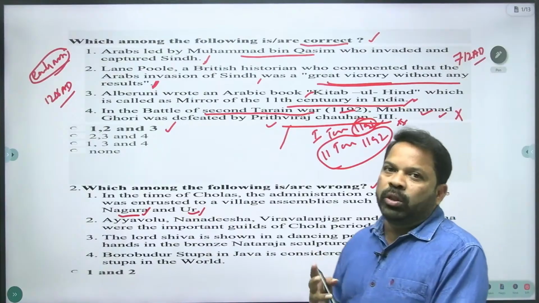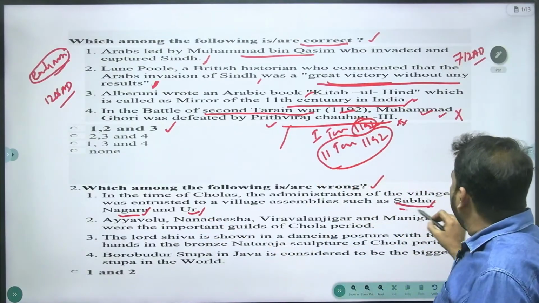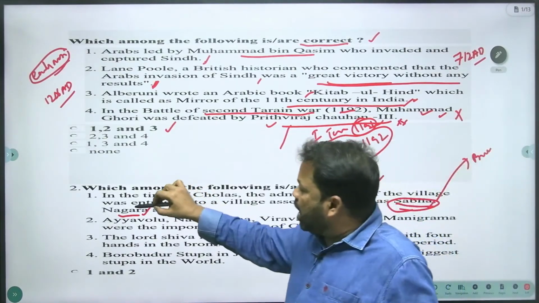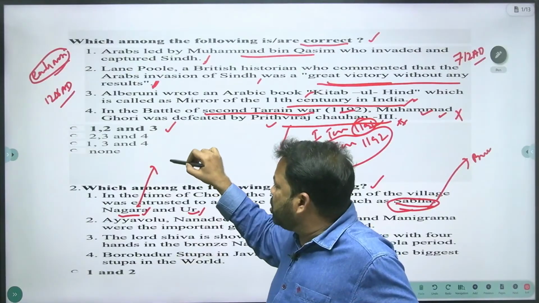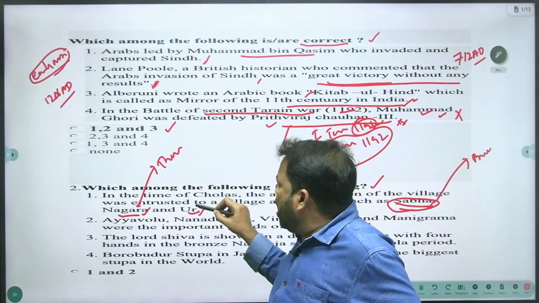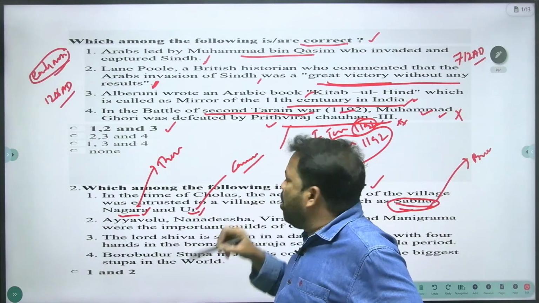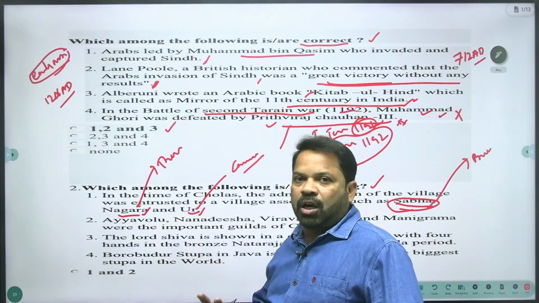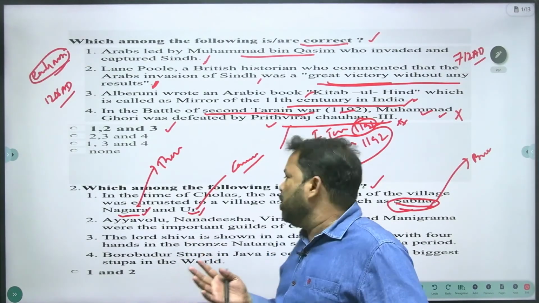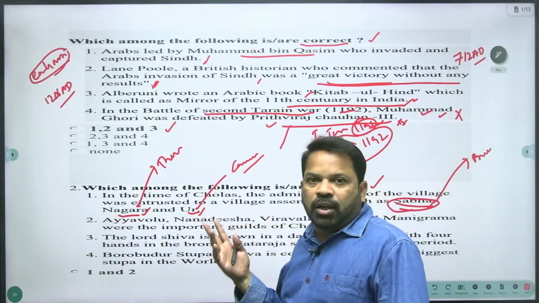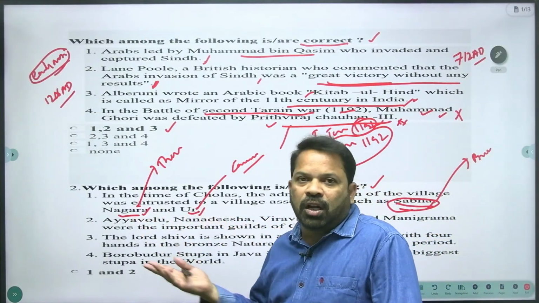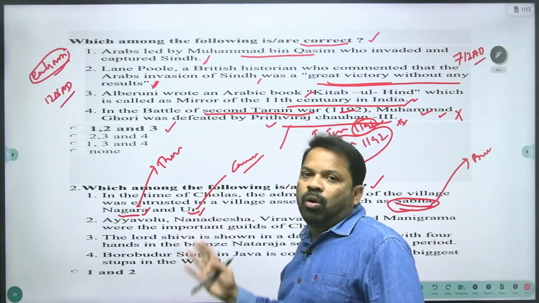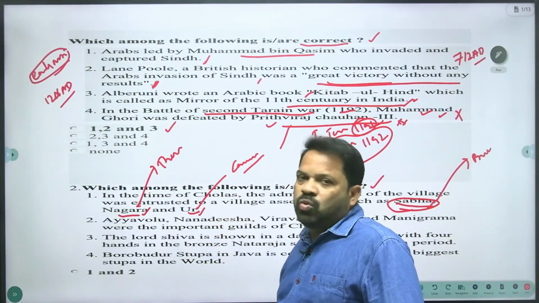And actually Uru, the concept comes from the Ur. So Sabha, the village assembly, is for the Brahmins, and the Nagara village assembly is for the Vaishyas, or you can call them traders and merchants. And Ur is a common people assembly. There were three types of assemblies: one is Sabha, second is Nagara, and third is Ur. Sabha for the Brahmins, whereas Nagara for the traders. And Nagara, you can call it Nagaram, the word comes from Nagara, city. And the Ur, the village, particularly Ur, all the people were members of this Ur assembly.